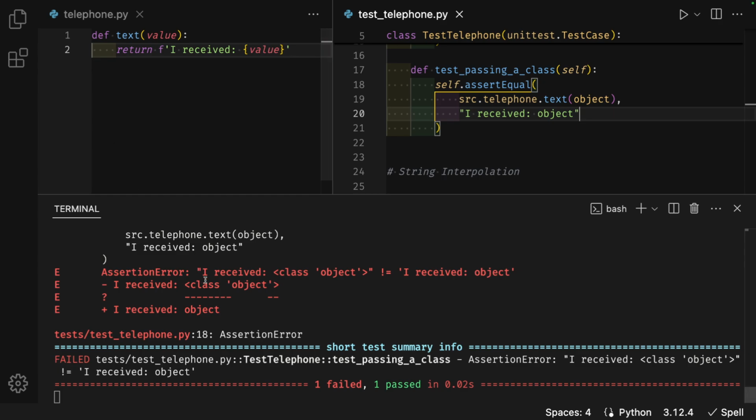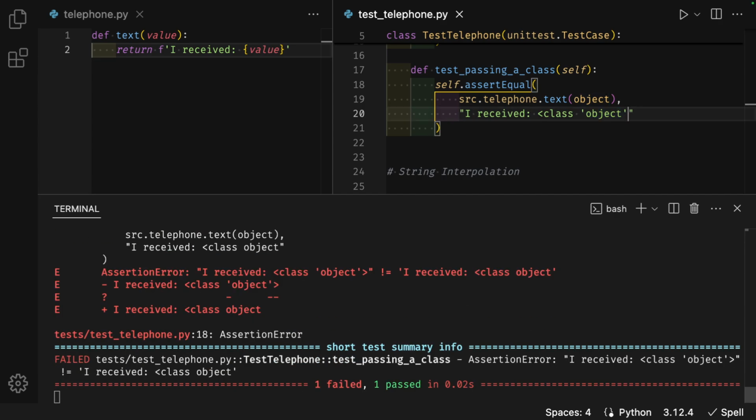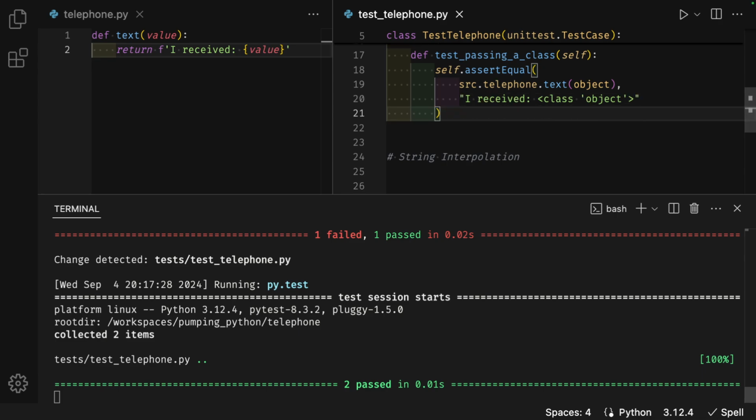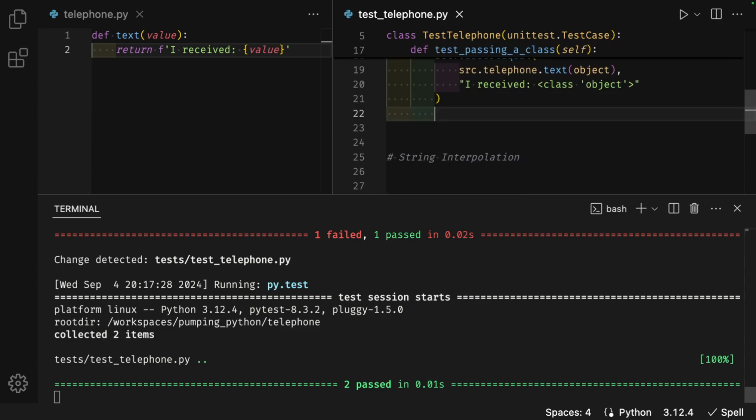The terminal shows an assertion error. I received class object is not equal to I received object. I will change this to match. A less than sign, class object in quotes, greater than sign to the right of that quote. And the test passes. I'm going to make a copy of these 4 lines, then paste them below.